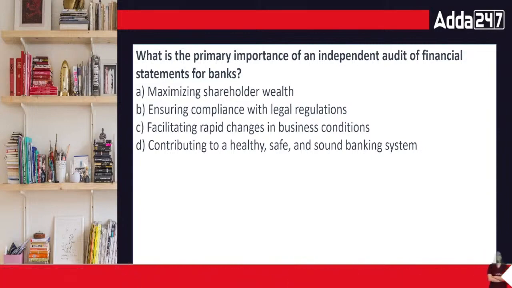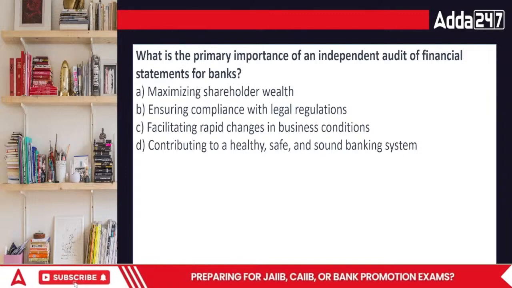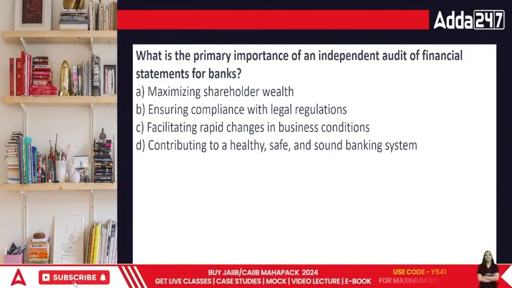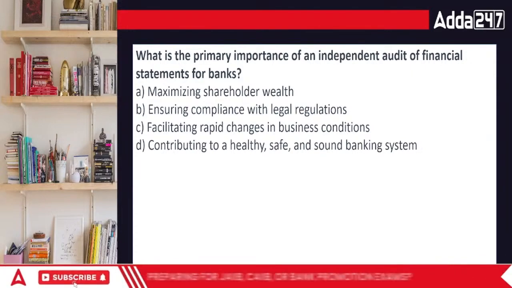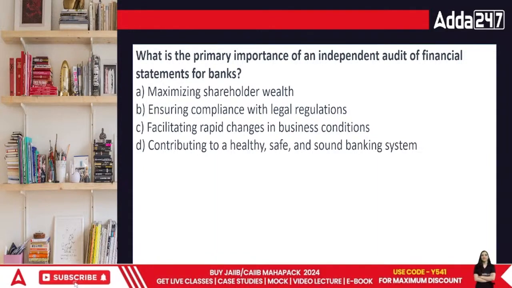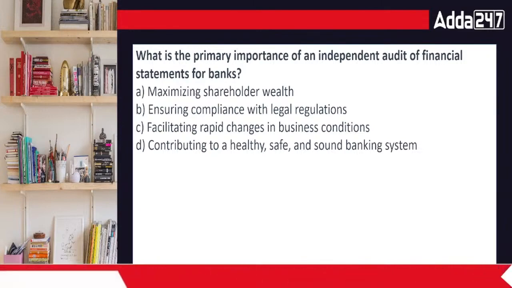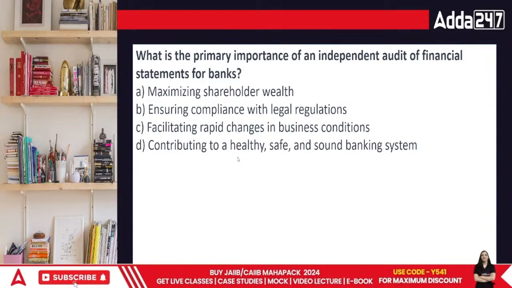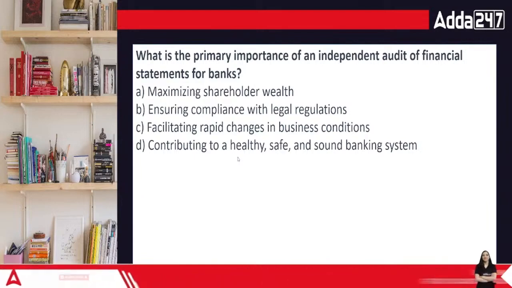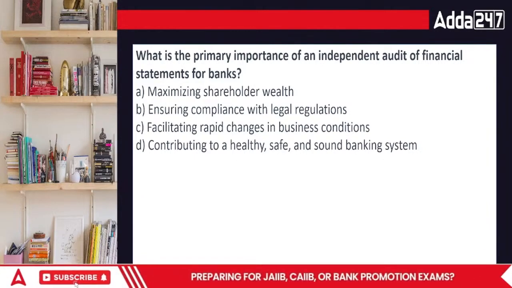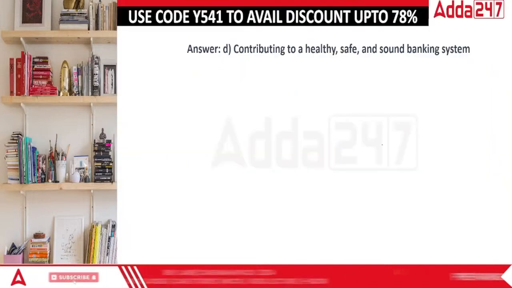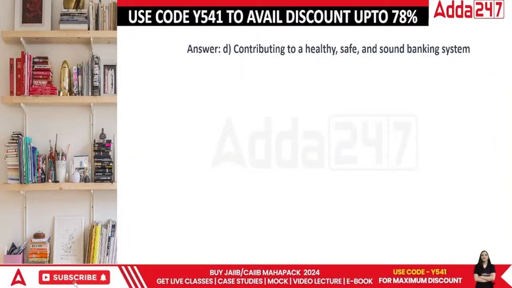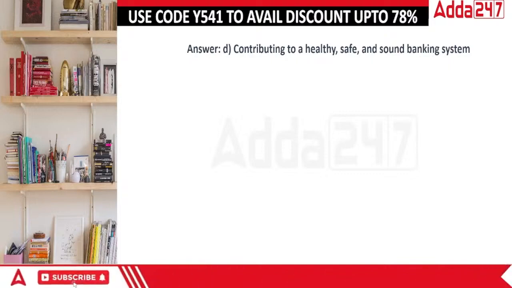Done, everyone? What would be the answer in this case? What is the primary importance of an independent auditor? An independent auditor has no influence over the organization. He is someone who would come and study the organization, would give his report, and ultimately has an upper hand. So he is basically contributing towards a healthy, safe, and sound banking system. When he's reporting things, when he's telling things, when he's asking for things, that is important.